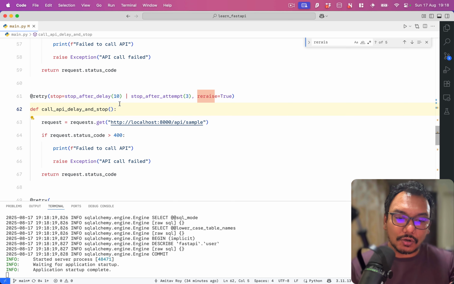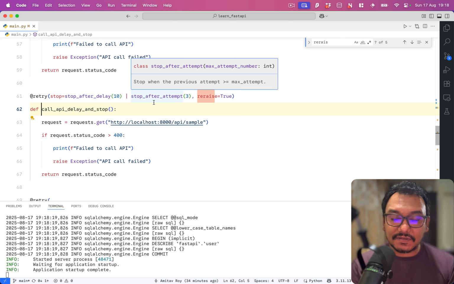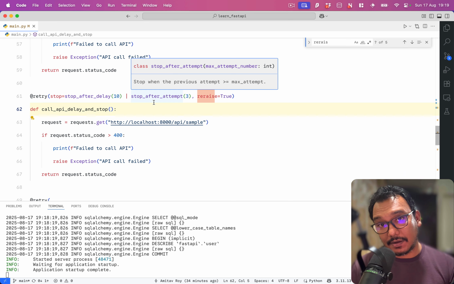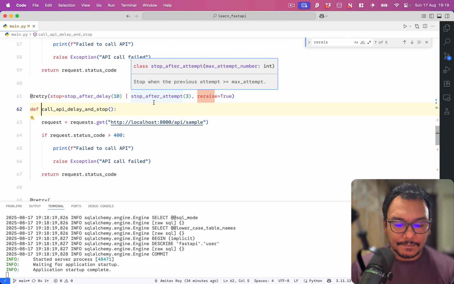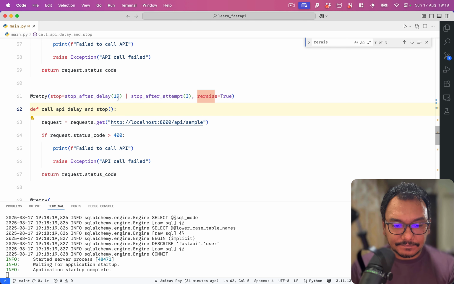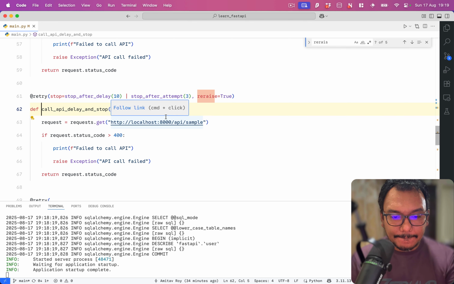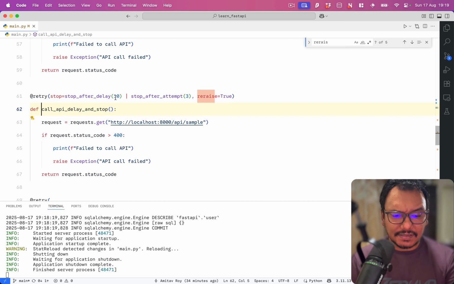Your request is on. You have created that thread where the work is going on, and ideally what you can do is you can say that stop after 3 seconds. Okay, but if there is a delay of about 10 seconds, then just stop. Okay, so what I will do is stop after a delay of 10. Right. Yeah, let's do that.